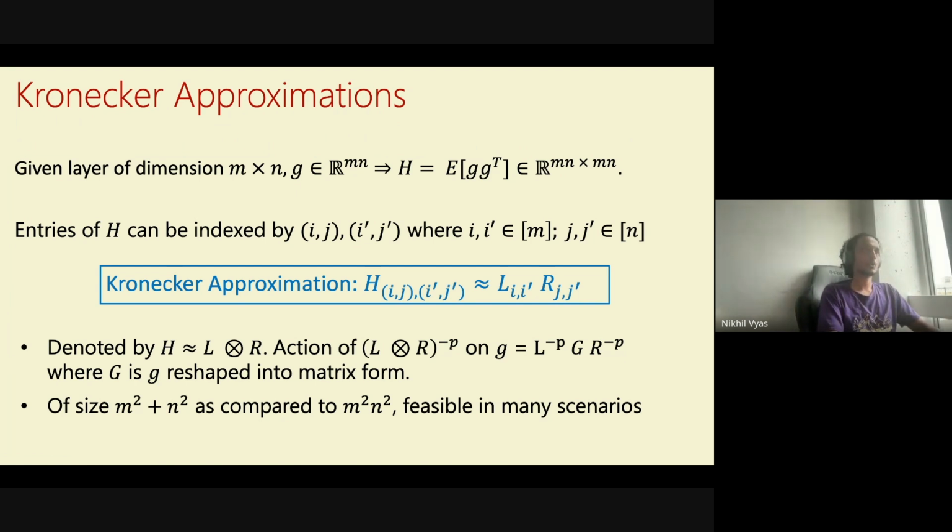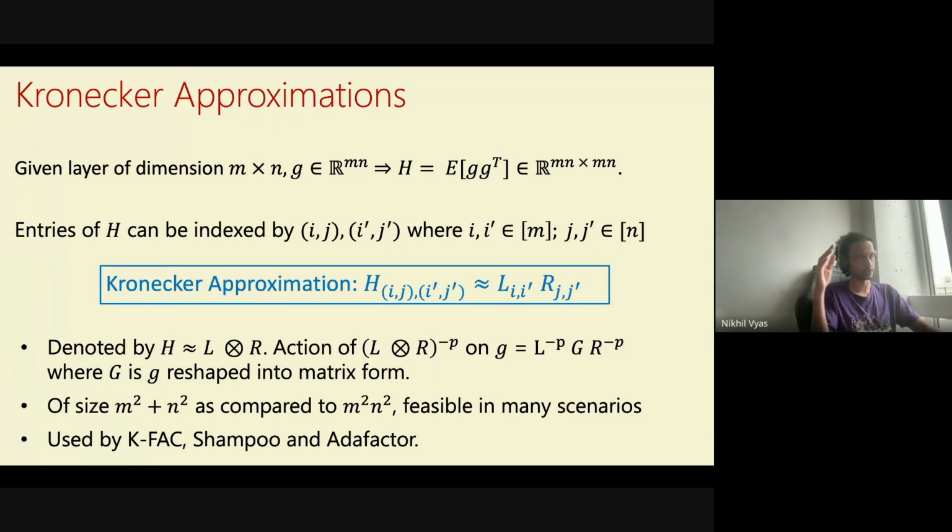Okay, so this is general Kronecker approximations. Now we can ask what are the specific L and R that Shampoo chooses. I should mention that this form of approximation, instead of diagonal approximations, is used by K-FAC, Shampoo, and also AdaFactor. AdaFactor actually uses a preconditioner which is both a diagonal preconditioner as well as a Kronecker product preconditioner. But now let's go to what specific L and R Shampoo uses.